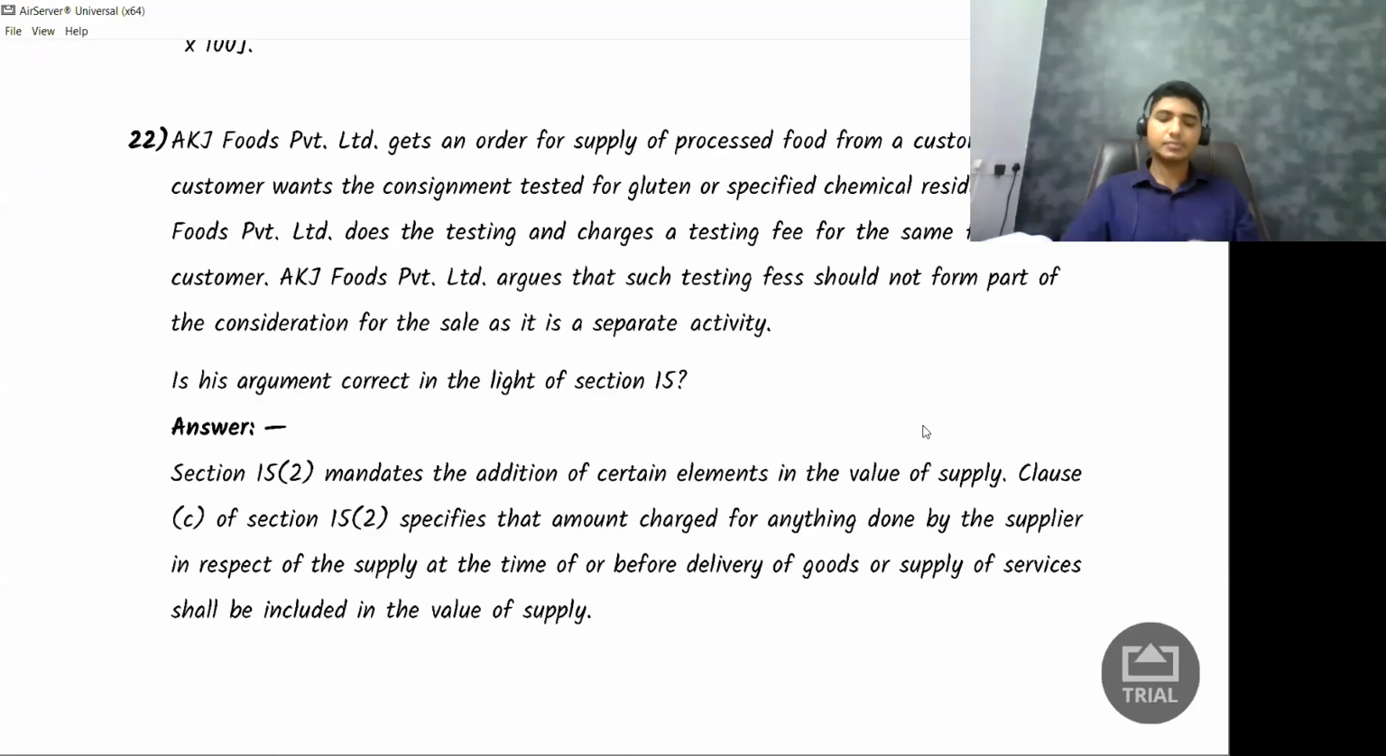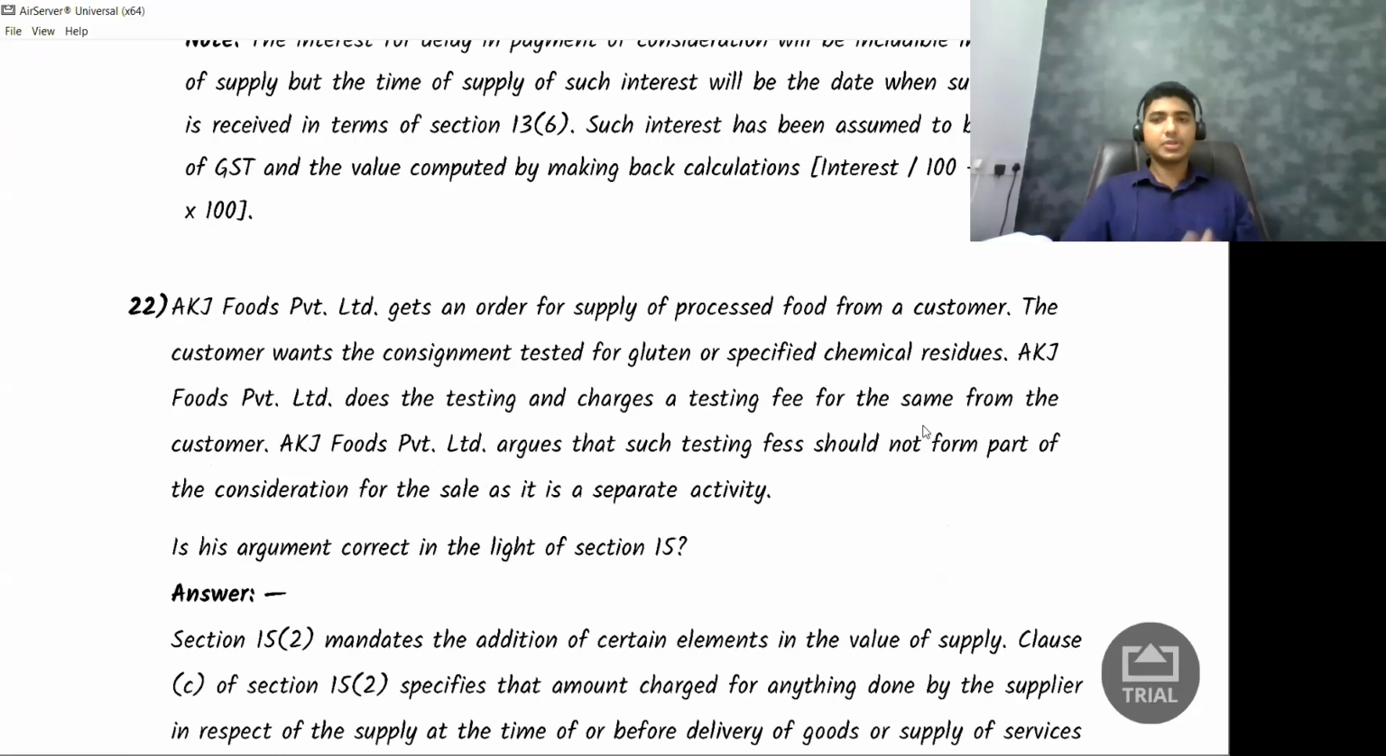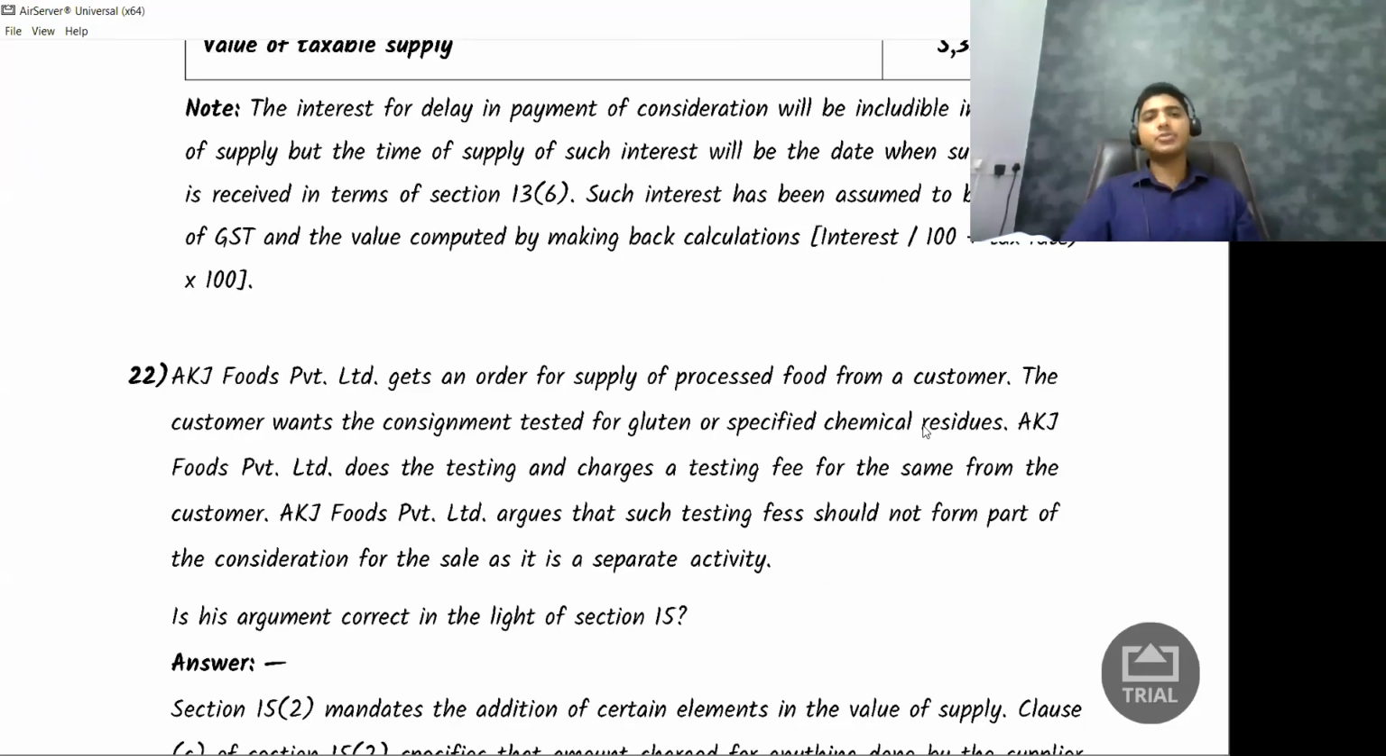Next, read this question. Tell me the answer. AKG Foods Private Limited gets an order for supply of processed food from the customer. The customer wants the consignment tested for gluten or specified chemical residues. AKG Foods Private Limited does the testing and charges the testing fees for the same to the customer. AKG Foods Private Limited argues that such testing fees should not be forming part of the consideration for the sale as it is a separate activity. Okay, here the spelling of fees is wrong. It is FEES. I'll simply tell you what it is.